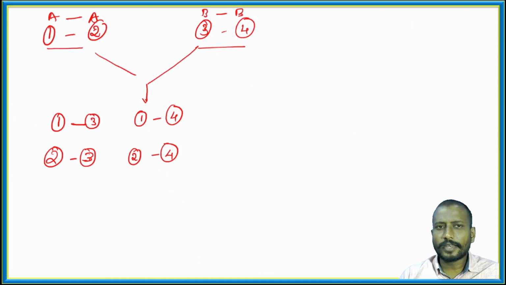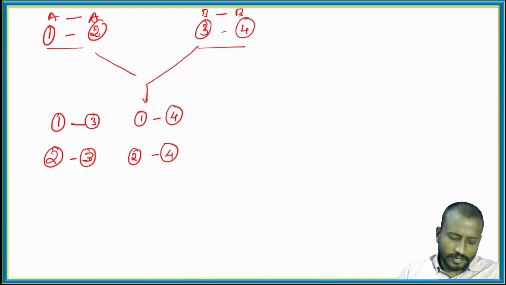It means the force of attraction between two particles of A is the same as the force of attraction between A and B, and equal to the force of attraction between B and B. Those types of liquid solutions we call ideal solutions.